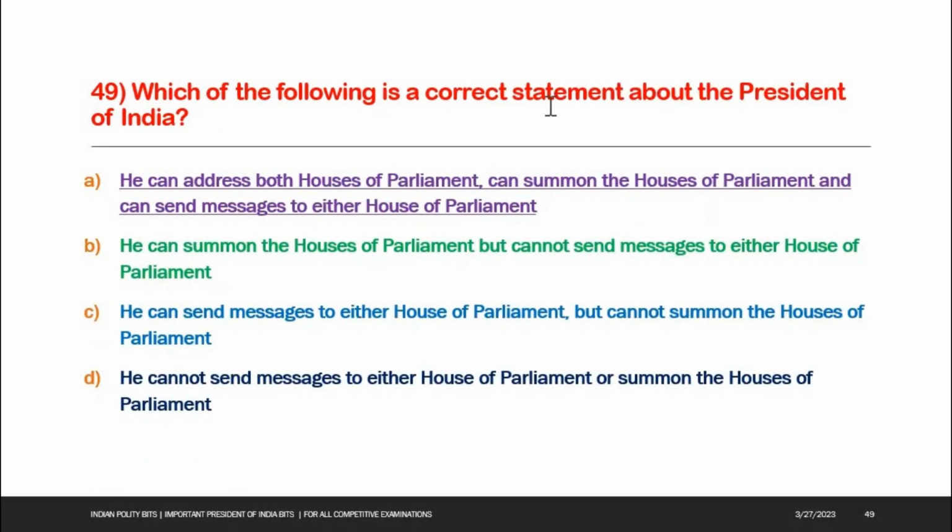Next one, which of the following is a correct statement about the President of India? A. He can address both the houses of parliament, can summon the houses of parliament, and can send messages to either house of parliament. B. He can summon the houses of parliament but cannot send messages to either house of the parliament. C. He can send messages to either house of the parliament but cannot summon the houses of parliament. Next option, he cannot send messages to either house of the parliament or summon the houses of parliament. Option A is the right answer. He can address both the houses of parliament, can summon the houses of parliament, and can send messages to either house of parliament.